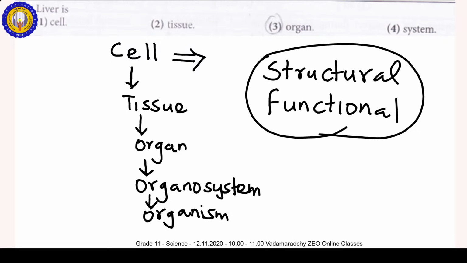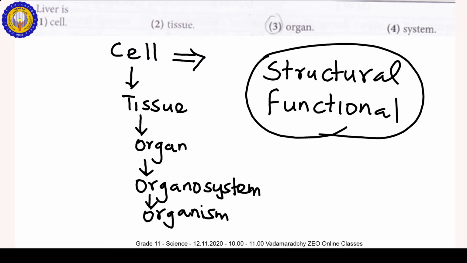So already you studied in grade 7, they mentioned the organ stomach. This is the organ stomach related to the digestive system. In this organ there are different types of tissues.